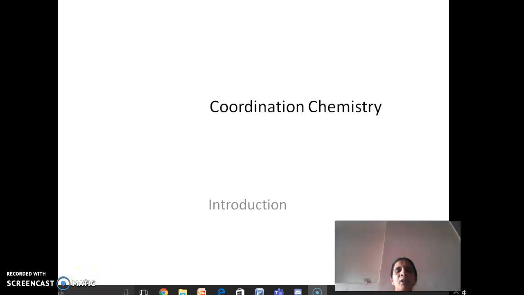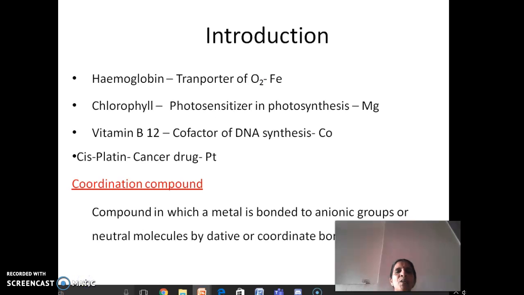Hello everyone. Today we will discuss some of the basic terminologies in coordination chemistry. As we know, hemoglobin, which is a transporter of oxygen, mainly contains a complex of iron. Similarly, chlorophyll, which is a photosensitizer in photosynthesis, also contains a complex or coordination compound of magnesium.